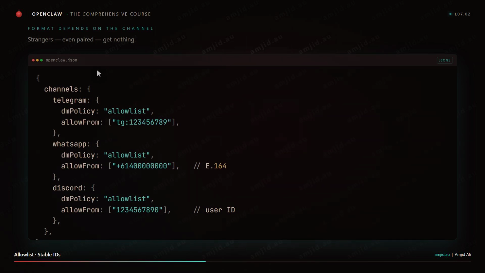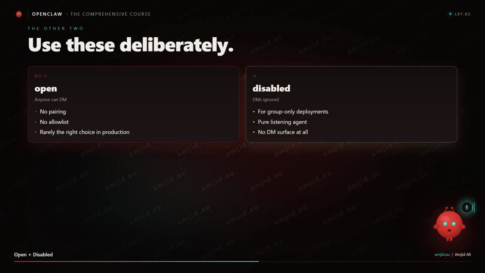Open: anyone can DM. No pairing, no allow list. Use with care, really. This is the most permissive setting, and it is rarely the right choice in production. Disabled: almost never. DMs are ignored entirely. Use this for channels you only want to host group chat agents in.